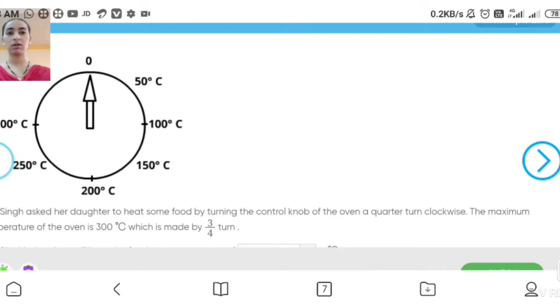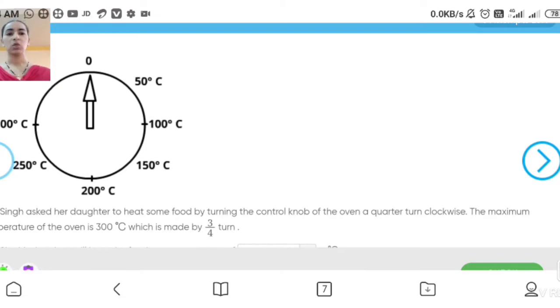A quarter means 1/4. And in which direction? In the clockwise direction. The maximum temperature of the oven is 300 degrees Celsius. You can see in the figure the maximum number is 300 and the minimum number is 0. So which is made by a 3/4 turn? 300 degrees is made by a 3/4 turn.